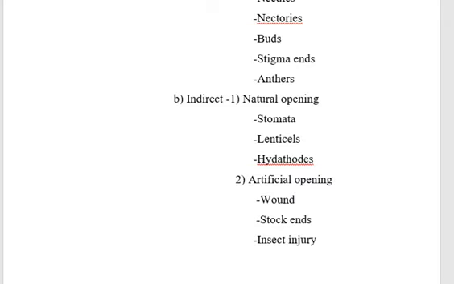Hydathodes. Hydathodes are water stomata. Water is exuded from them. Whenever they remain open, the pathogen gains entry through them. Example: black rot of cabbage.